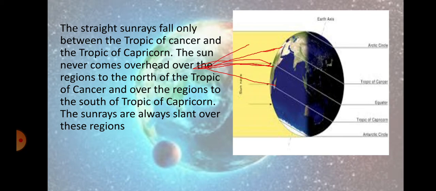As we move towards Arctic Circle, the slanting is more, it slants more. You can see here the slanted area in Arctic and Antarctic Circle. See, when the sun comes opposite to the even slanty sun rays, when it is coming to Antarctic Circle, it is not going to North Pole.